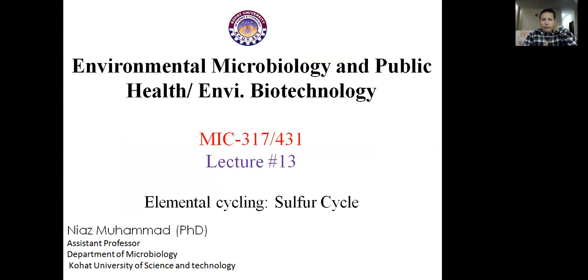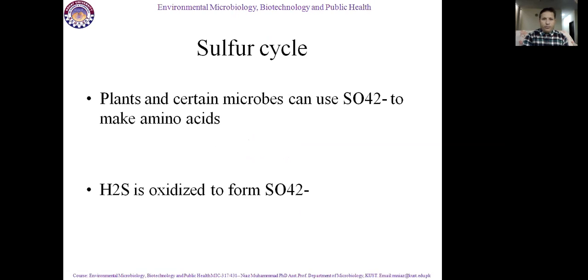Today we have to talk about the sulfur cycle. Sulfur is also an essential element. It is present in organic form as well as inorganic form on this globe, and it is very essential for living organisms. Without sulfur, living molecules are not possible for existence.